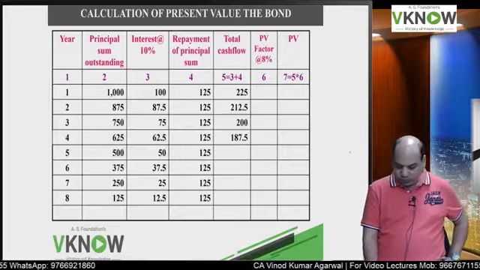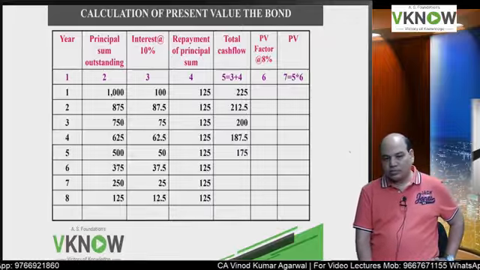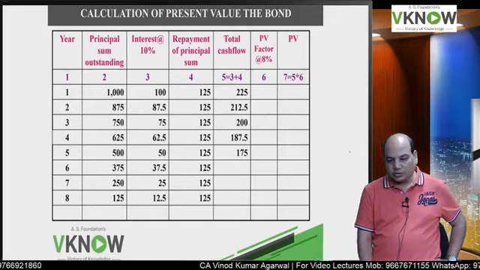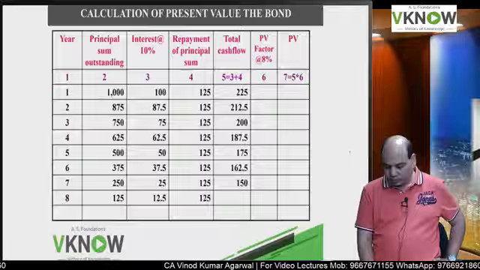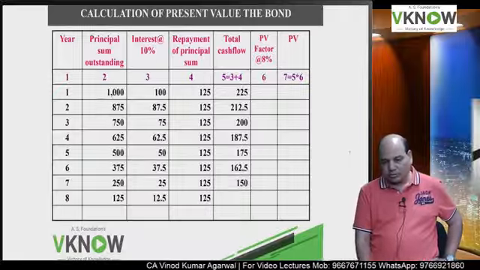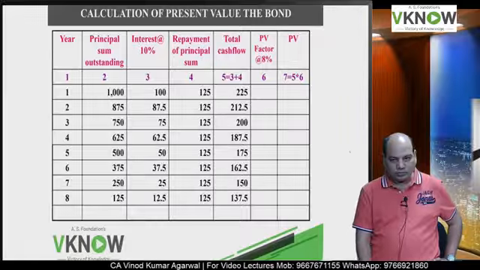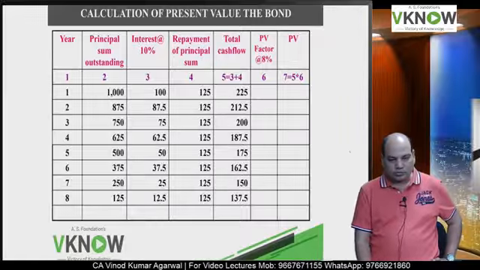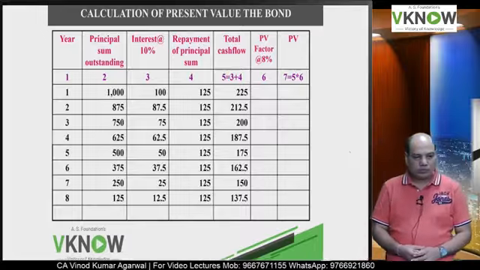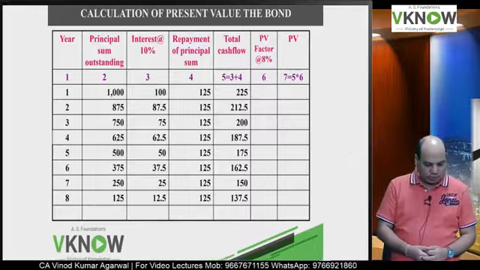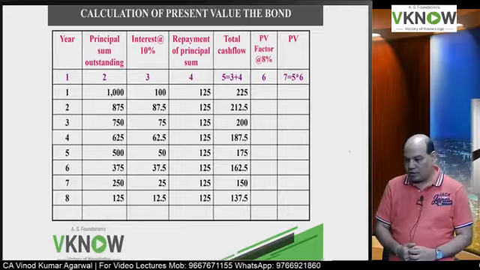Yes. 187.5, 175, 162.5, 150 and 137.5. Check. Everybody please check first. This is in your interest, and write down nicely.